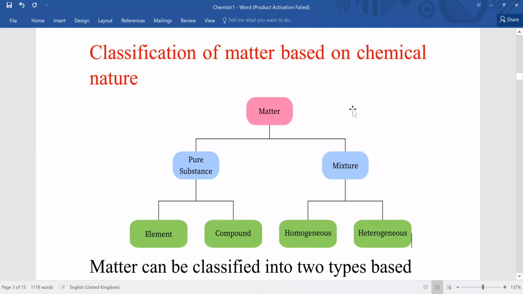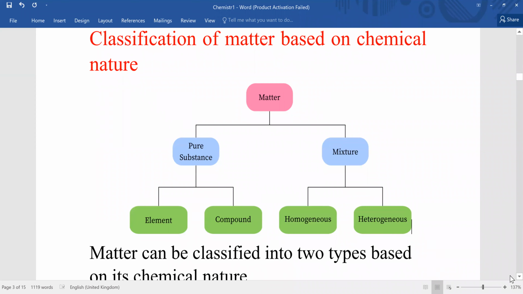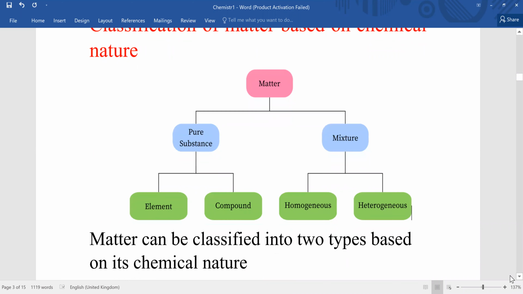Hi learners, welcome. In this video, I'm going to explain how to classify matter based on its chemical nature. Chemical nature means what is its composition, what type of elements are present in it. Based on that, how can we classify matter?